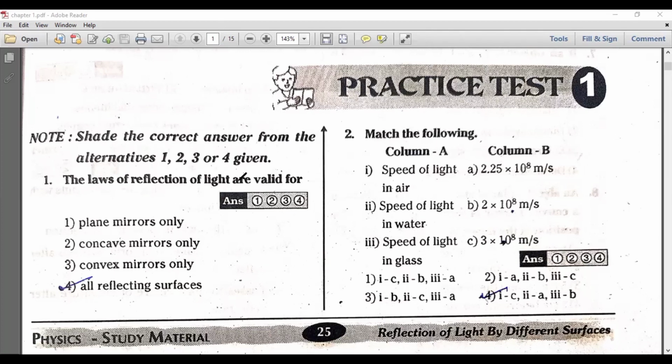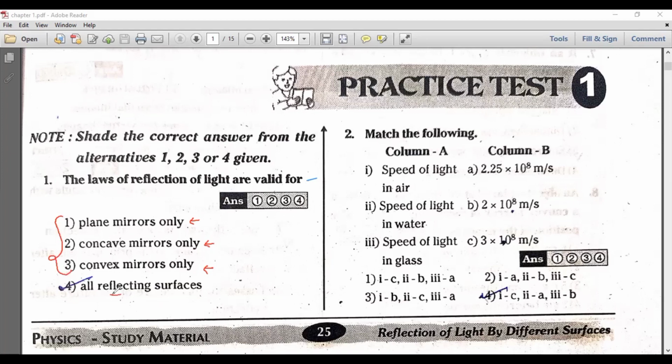The first question is, the laws of reflection of light are valid for? The options are: one, plane mirrors; concave mirrors; convex mirrors; and all reflecting surfaces. All the reflecting surfaces obey the laws of reflection.